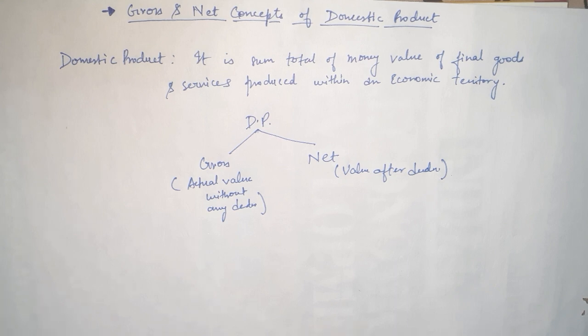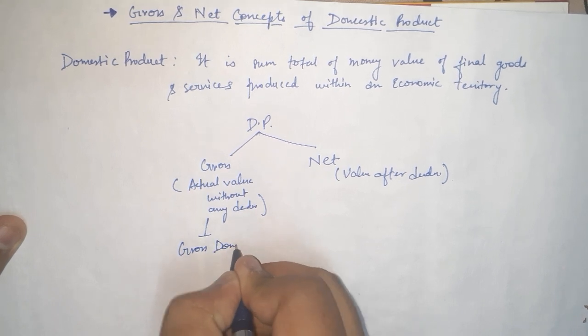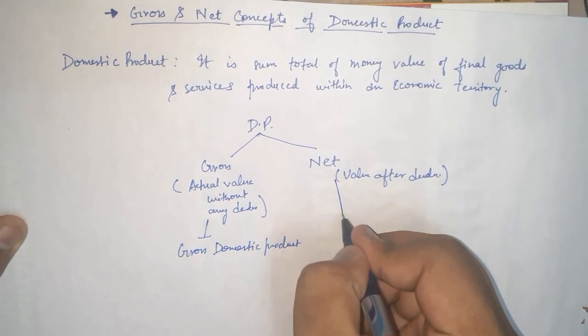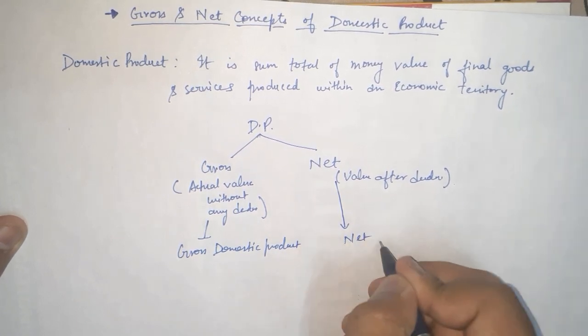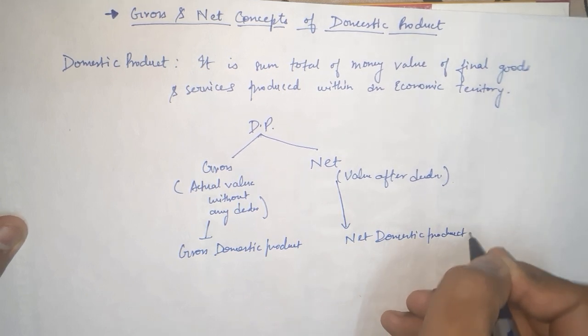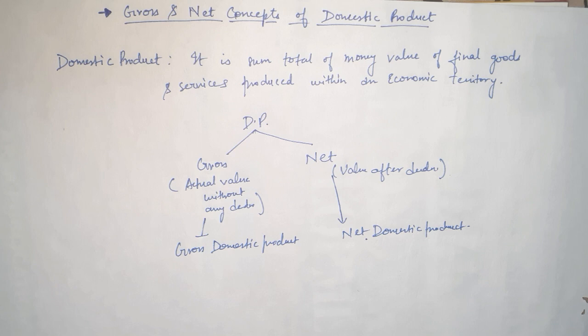Okay, so measuring domestic product at gross value, it is known as gross domestic product, and when we measure it at net, it is known as net domestic product. These are two aggregates which we will be studying in this chapter, but not at this point. At this point, what is necessary for you to understand is how the value of gross is converted to net and how the value of net is converted to gross. This I have explained also in my previous videos, but we'll see again.